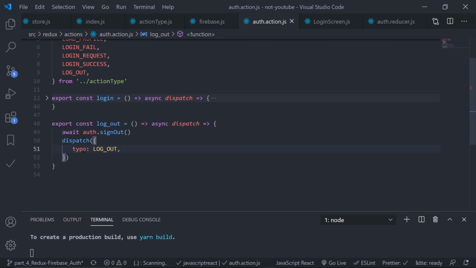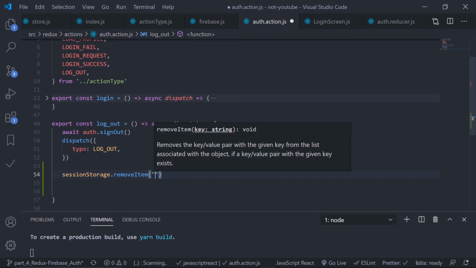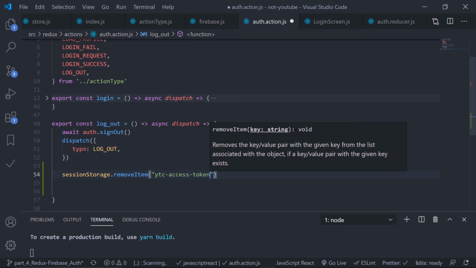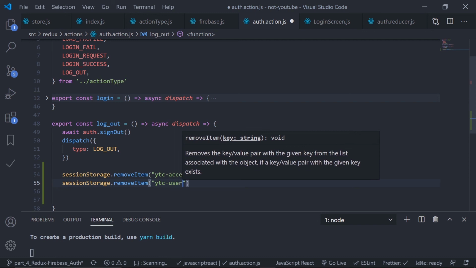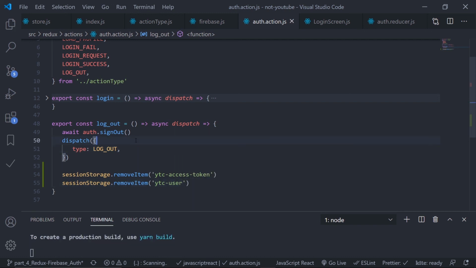Now if the user logs out, I need to clear my session storage. So let's clear the session storage. So sessionStorage.removeItem. The name of the value was YTC access token, and another one is YTC user. That's it. And let's now catch this action type in my reducer.